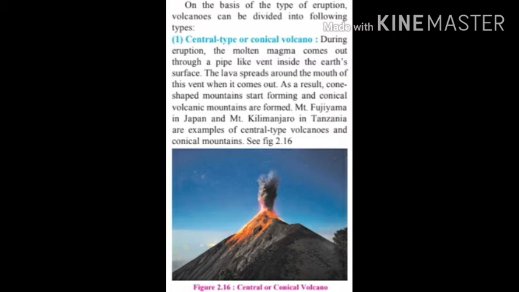Look at the figure. In this figure you can see that the place where the lava is thrown out is looking like a pipe or a vent. And the shape of this volcano is looking like a conical hill. So this type of volcano is called conical volcano. Examples of conical volcanoes are Mount Fujiyama of Japan and Mount Kilimanjaro in Tanzania. These are the examples of conical type of volcanoes.